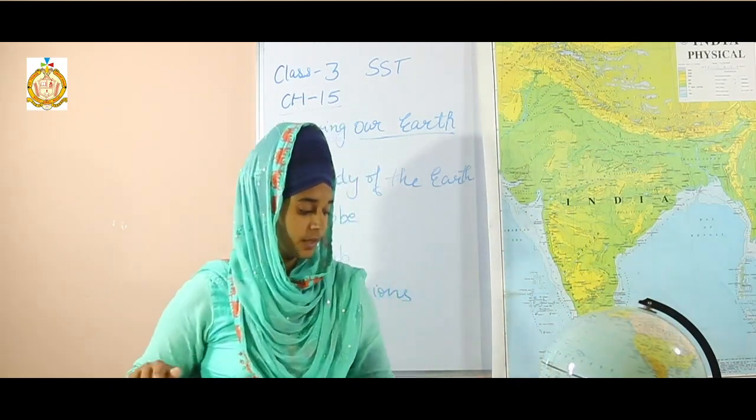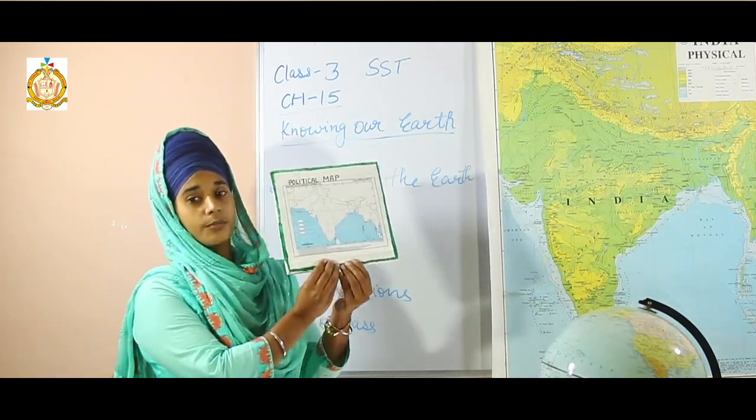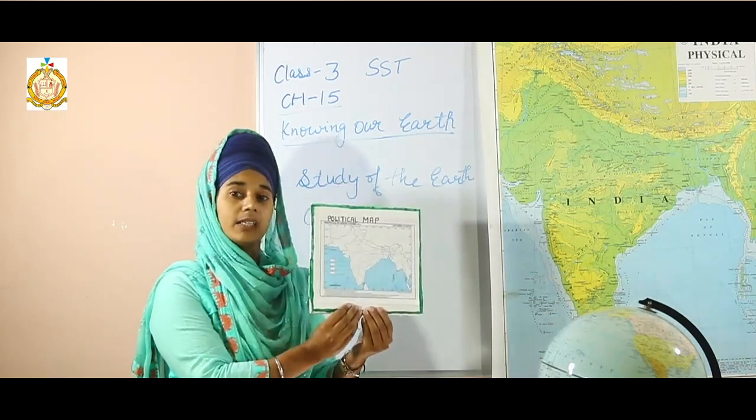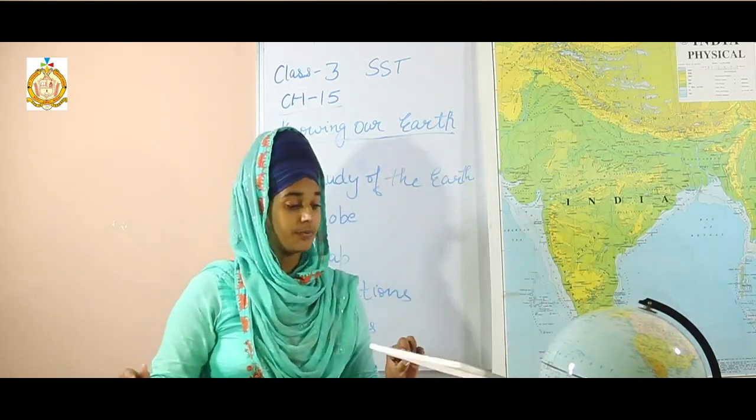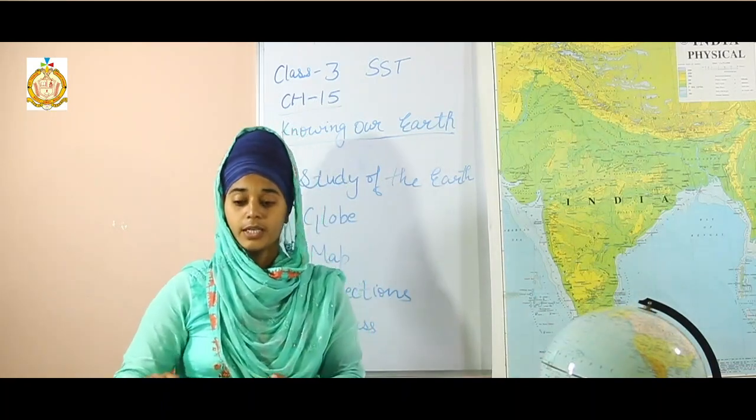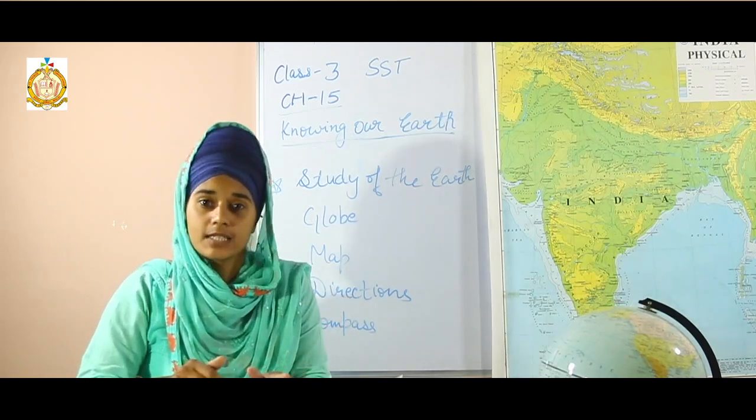See here. Now look. It is very small in size. We get maps in different sizes, big size, small size. There are different types and different sizes of maps. Okay, a book of maps is called an atlas.